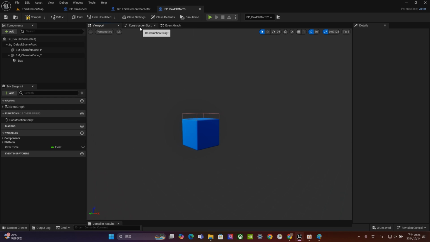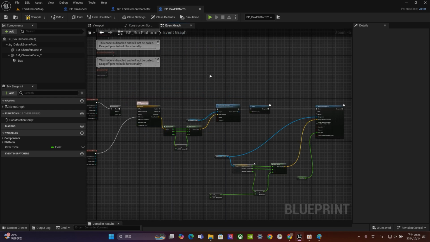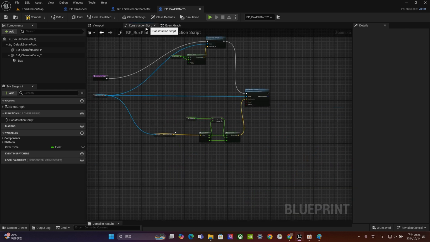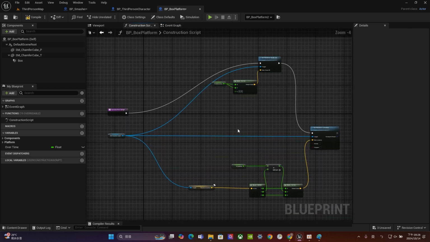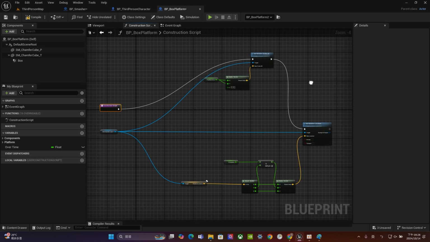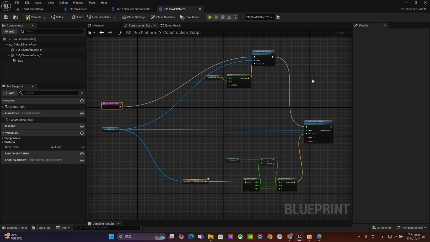And the next part is the construction script and event graph. For these two, both of them are about the Blueprint editor. Just like what we mentioned before, Blueprint is just like a series of nodes. And the signal will transmit from the first node to the final node. Using this way, you can make the coding and the programming idea be visualized. So compared to traditional coding, I would say it's more friendly to designers. And also, Blueprint is very, very powerful.